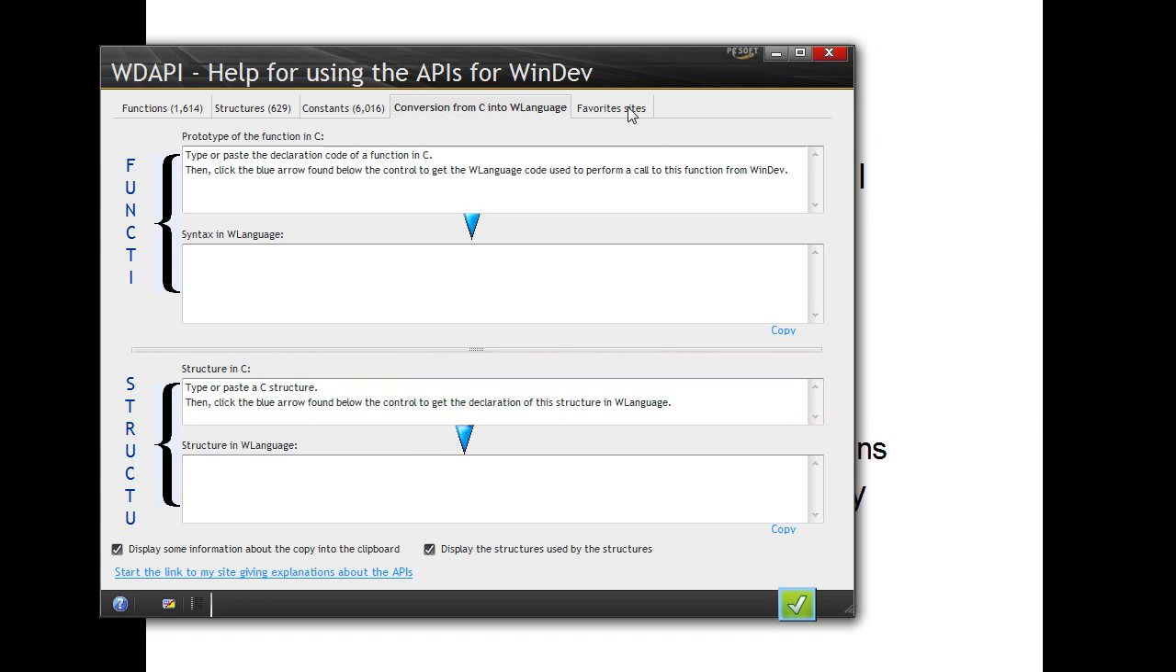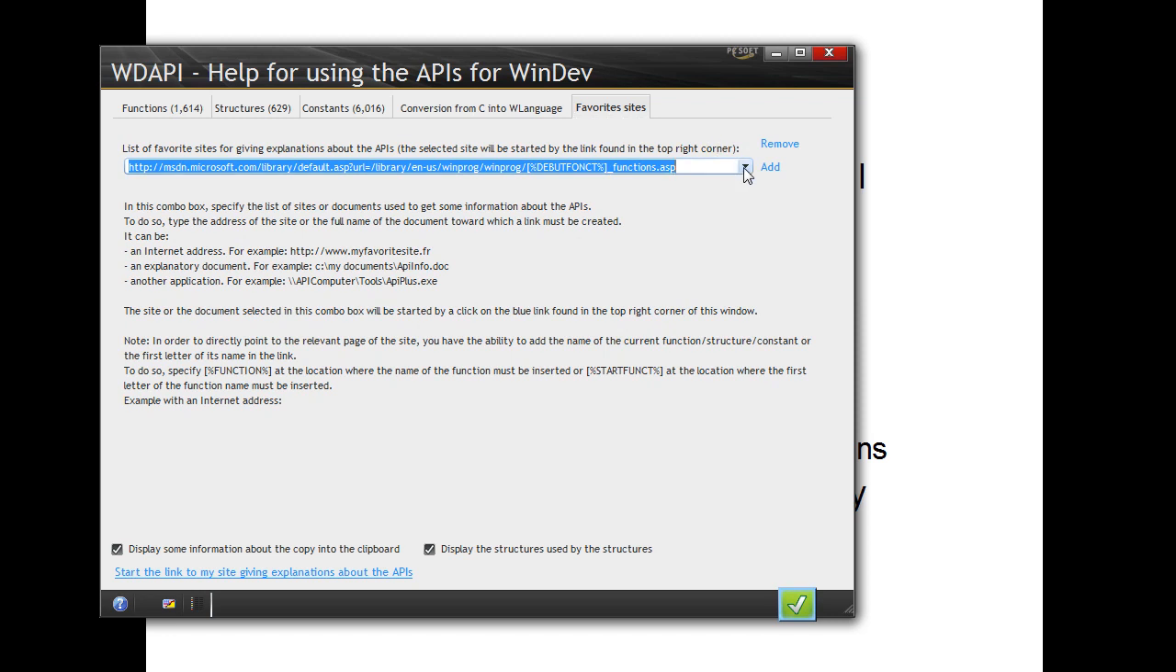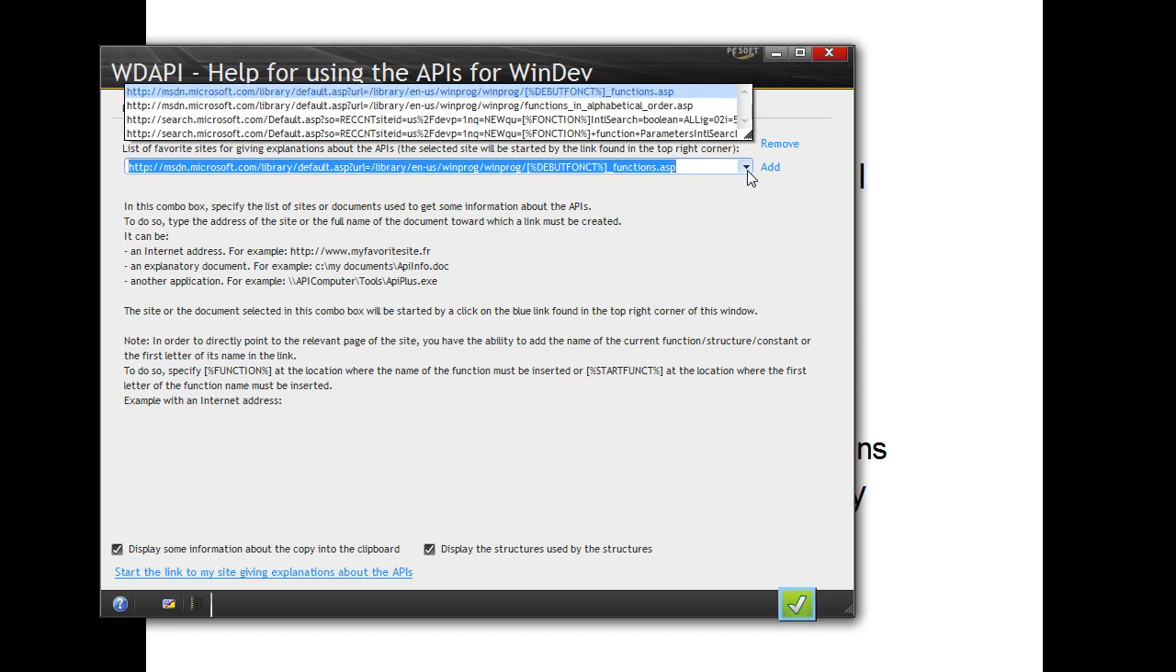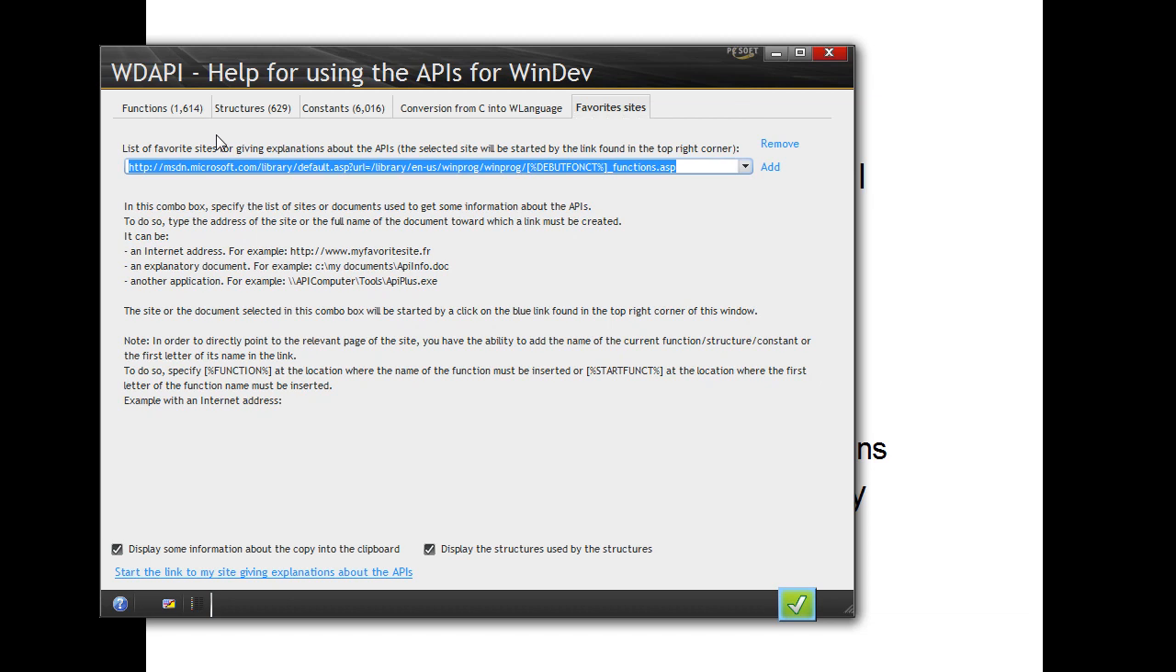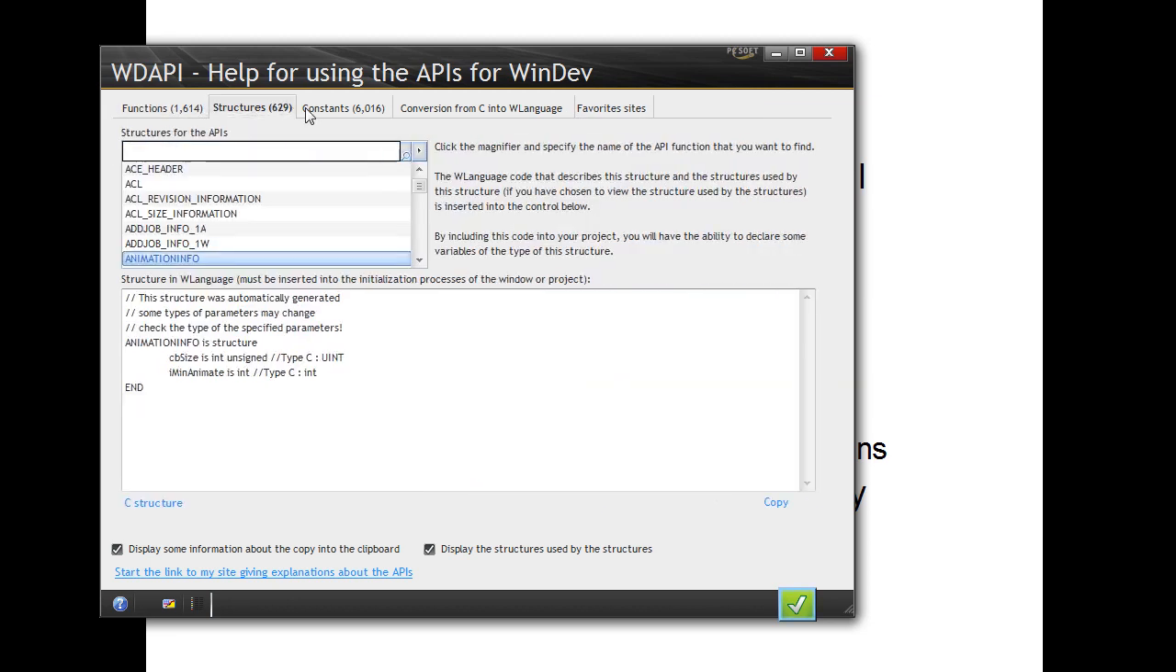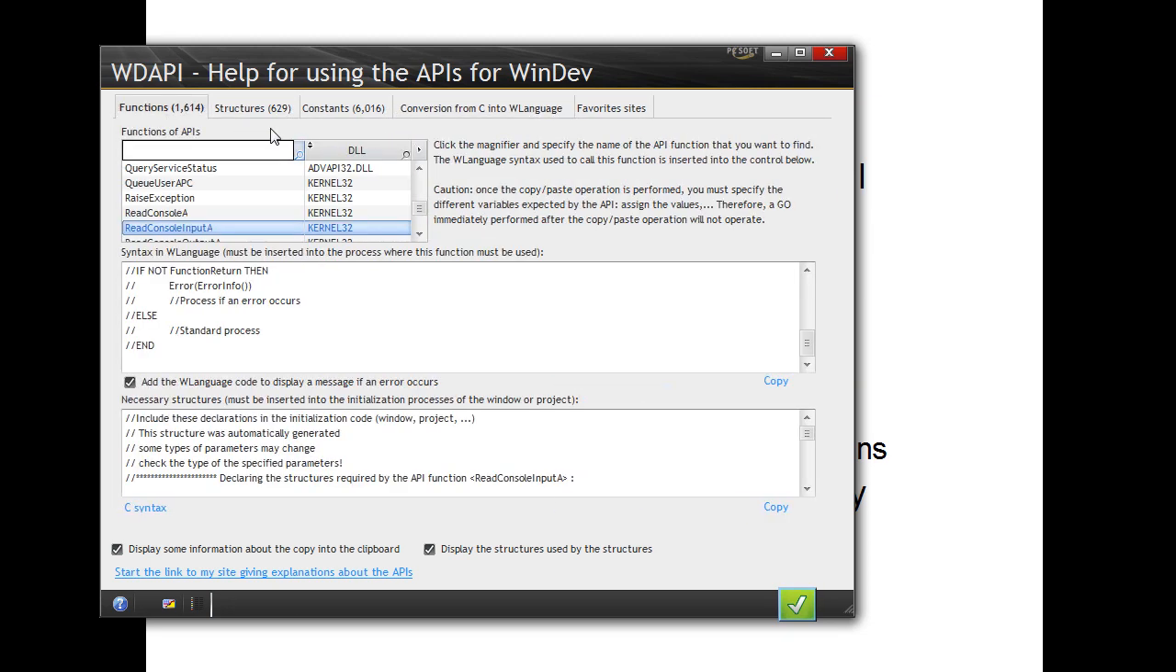Now the favorite sites is some place where you can add yourself URLs with, as you can see, the keyword for the function, and it will allow you to search directly on the web for more information about a function or another. So this is a great tool. Really you should use it as soon as you start using API, and we're going to use it for the example that is coming at the end of this course to show you what you get and what you don't get.